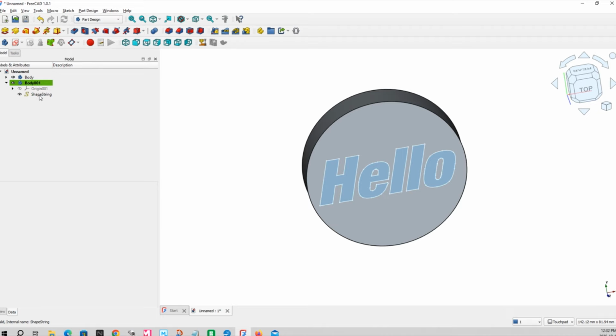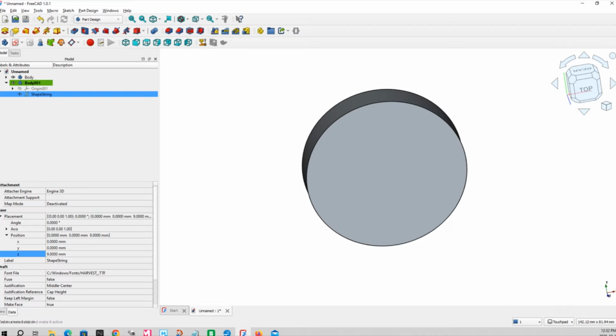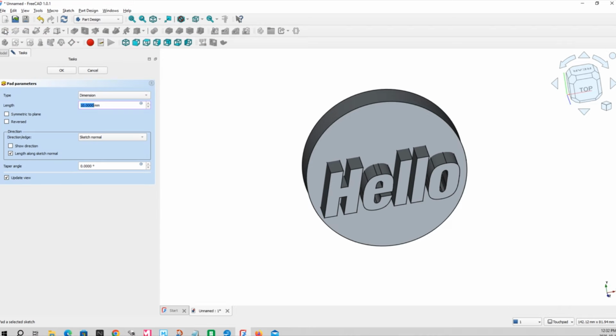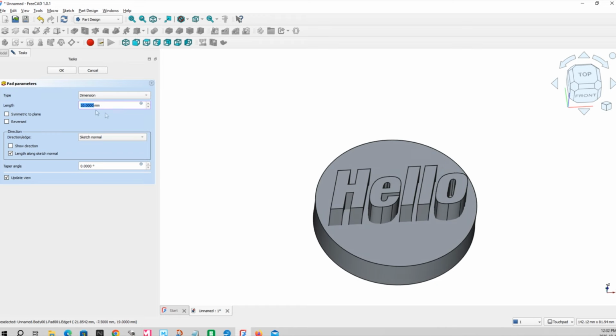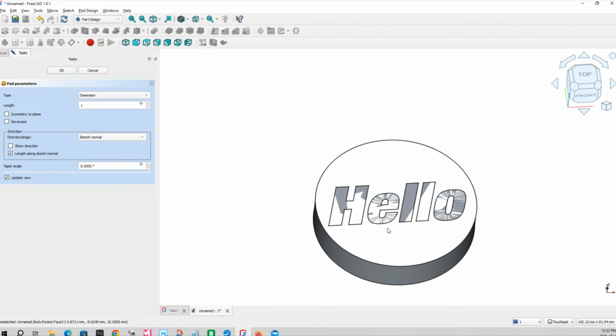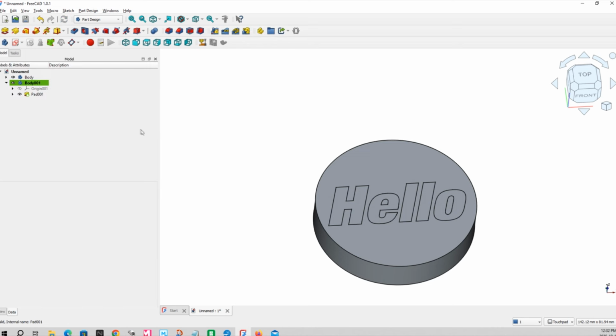Great. Let's pad it, just 1 mil. So now we know that our text is 1 mil thick, starting at 9 millimeter height. Remember, this object is 10 mil. And that's all we need to do.